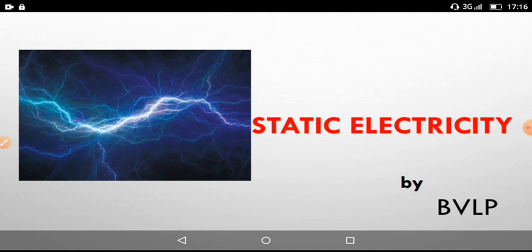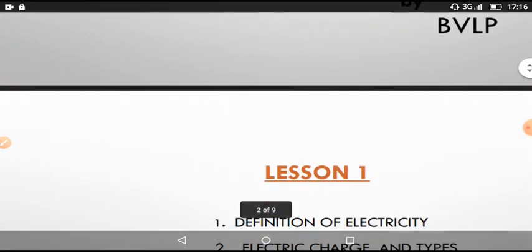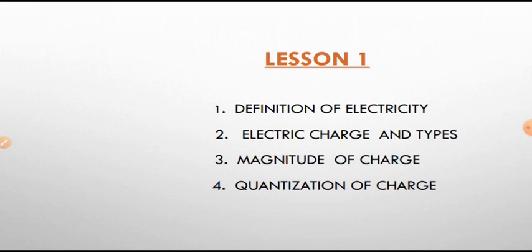So let us start the first lesson in static electricity. In this lesson, we are going to learn 4 points. I am going to explain the definition of electricity, charge, magnitude of the charge, and what is quantization of the charge. This is very important to learn all these fundamentals before starting static electricity. So now I am going to start the first point in this lesson.